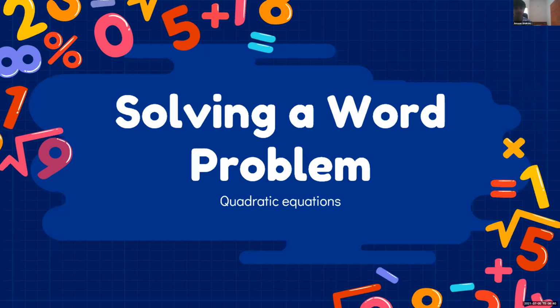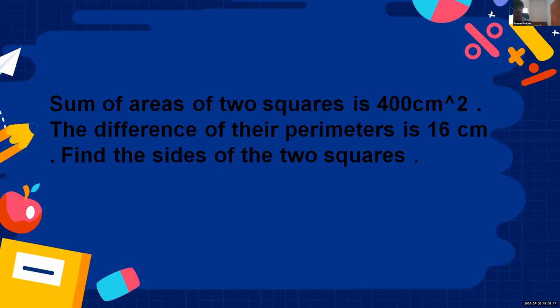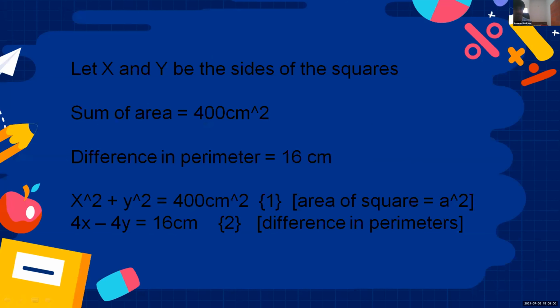Today we are going to solve a word problem from the chapter quadratic equations. The question is: sum of areas of two squares is 400 centimeter square, the difference of their perimeters is 16 centimeter, and find the sides of the two squares. We take x and y as the sides of the squares. Sum of areas is 400 centimeter square and difference in perimeter is 16 centimeter. So we can form equations from this given information.